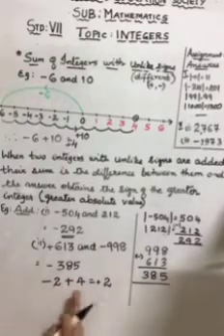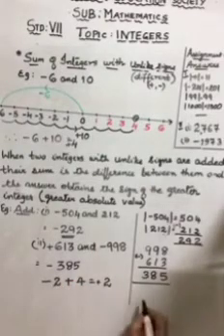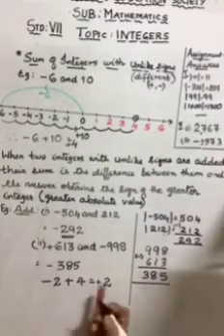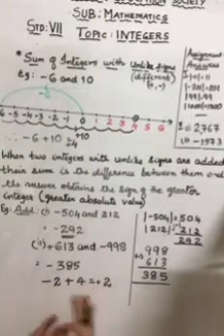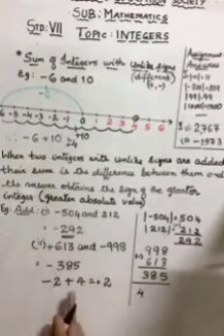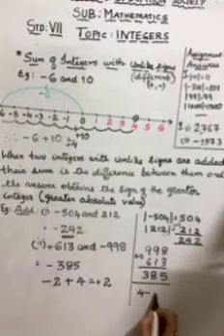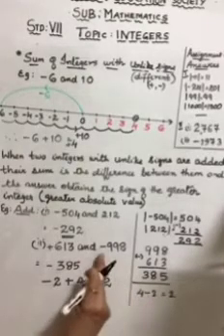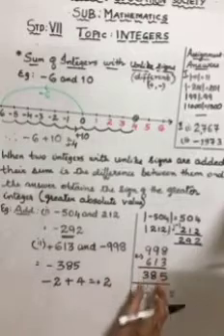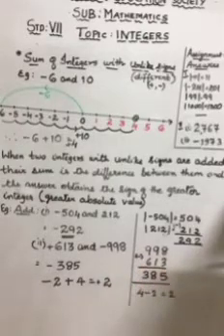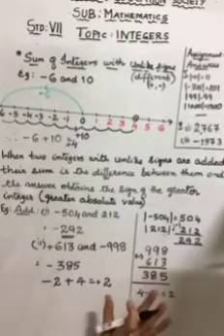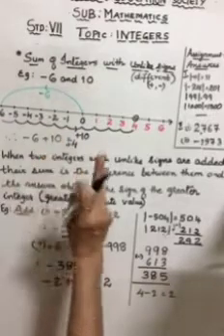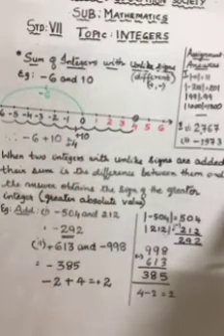There is one more method of doing this. In such cases, you can go back to your lower classes. 4, just change the order. 4 minus 2, 2. But every time this is not possible because here you have a negative sign, and you are doing it here with absolute value. So this is the way. What does it say when you are adding integers with unlike signs?